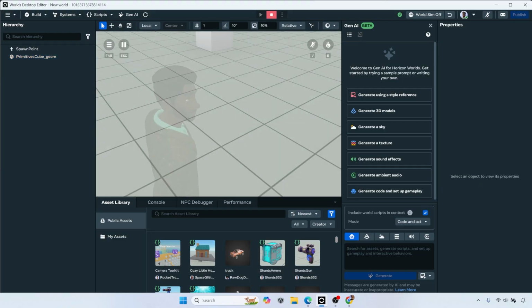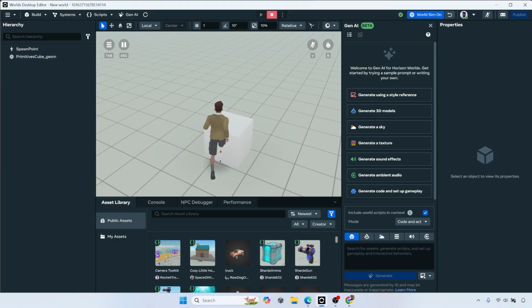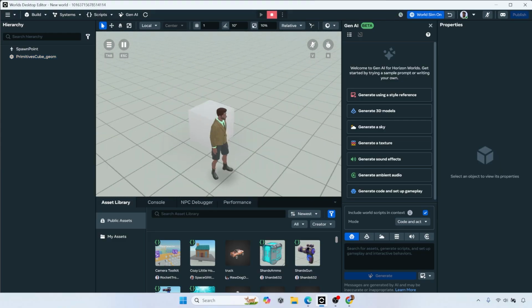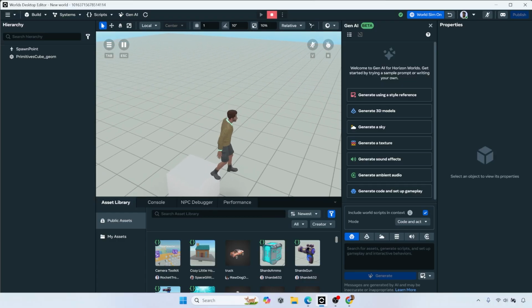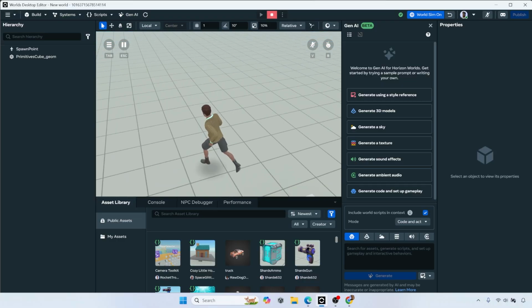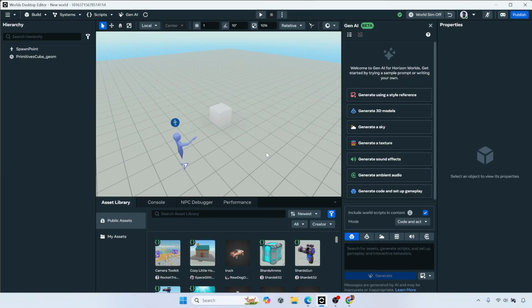And then we hit play again, and there's a cube. And it already has basic collision set up for it already. And I can jump over it. I can jump on top of it, and there we go. And if I wanted to, I could actually publish this. I think it'll give me a warning like this doesn't do much, but I think it will still let me publish. I'm not going to do that because I don't want to put a blank world out there. But when you publish it, you can actually set it to be published for mobile, web, and VR.